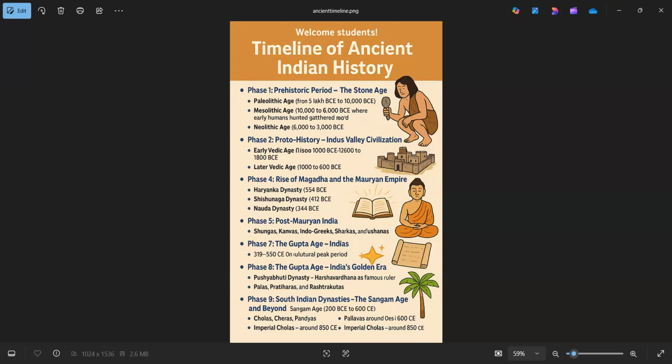And that, students, is our complete timeline of ancient Indian history. From early stone tools to the mighty Chola Empire, each phase shaped India's society, thought, and culture. And that's why history is not just about dates, it's a story of transformations.